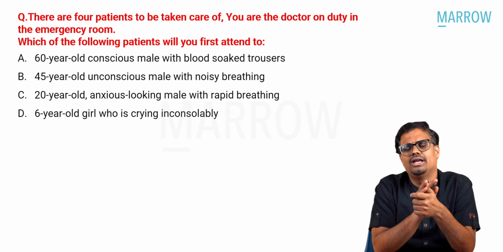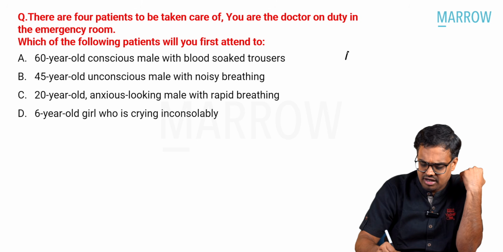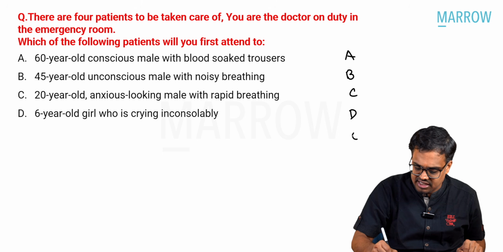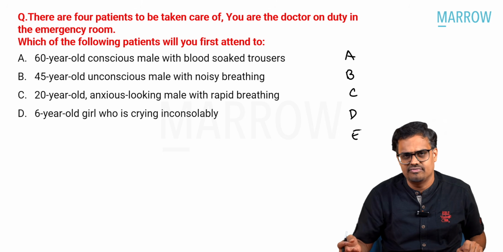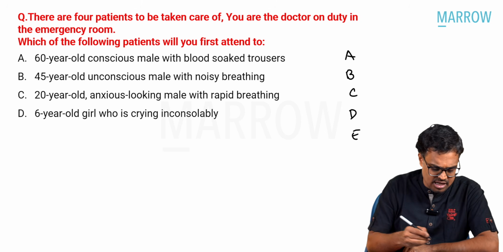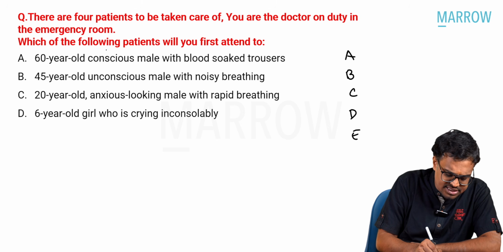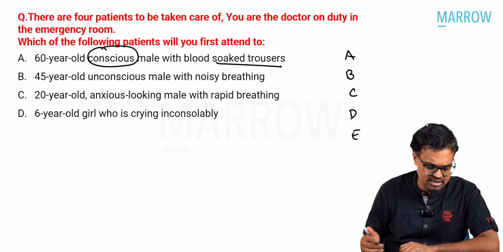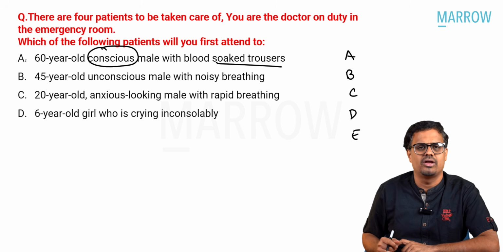Generally we know in any triage situation, whenever we are working in casualty, what our goal is: A, B, C, D, E. A for airway, B for breathing, C for circulation, D for disability, E for exposure. Right. Let us see the questions. A 60-year-old conscious male with blood-soaked trousers. Okay, no problem. He is having some amount of bleeding. It's not my priority to attend.